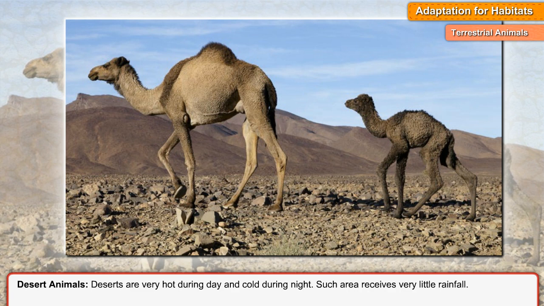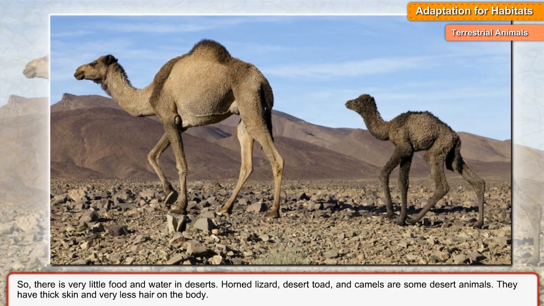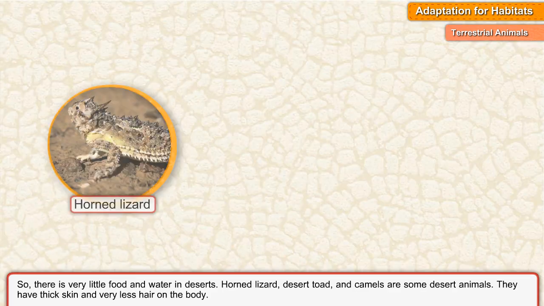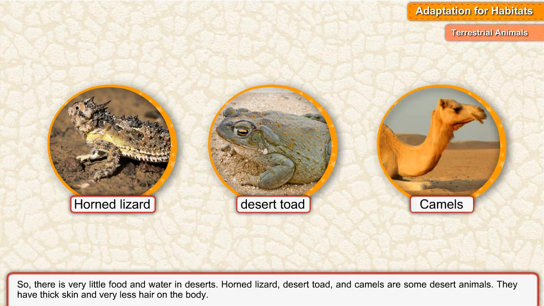Deserts are very hot during the day and cold during the night. Such areas receive very little rainfall. So, there is very little food and water in deserts. Horned lizard, desert toad, and camels are some desert animals. They have thick skin and very little hair on the body.